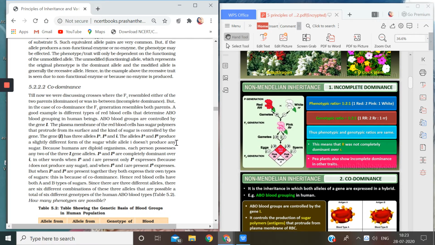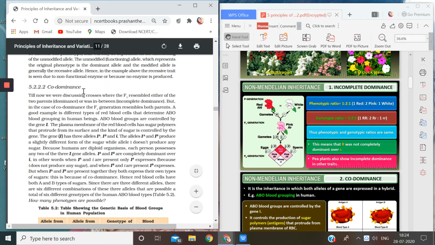Hello everyone, I am back here again with the next topic of principle of inheritance and variation. The topic we are going to discuss today is codominance. In the previous video, I had discussed incomplete dominance, and now today we are going to discuss codominance. The reference book that I'm using is NCERT class 12, and also a few PPTs to explain the topic.